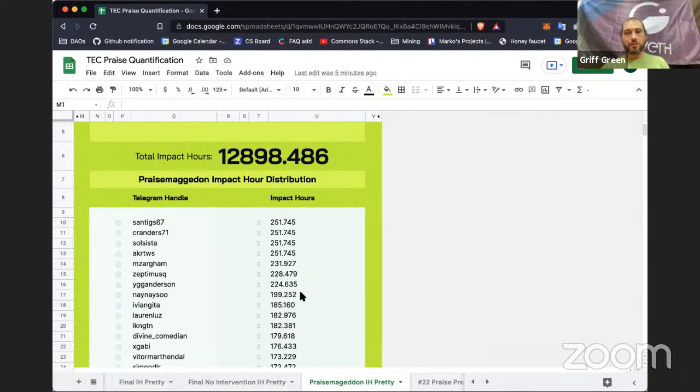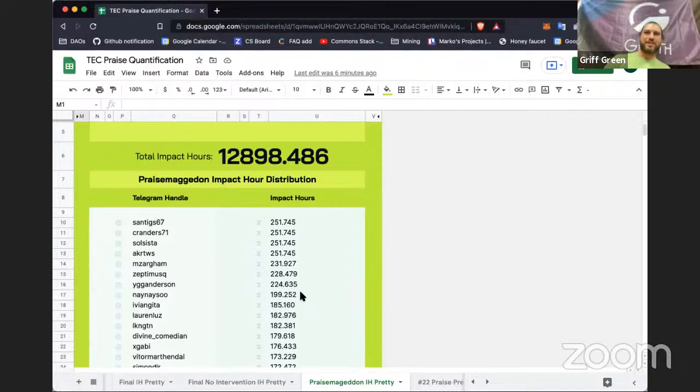Major praise to Vitor for staying up with me to finish it all the way. And of course YGG and Sam and Jeff and Livia and everyone who helped me put this together. Major praise. Actually, Sam didn't really do anything. He was just here helping me, cheering me on to finish it, to get this baby hatched.